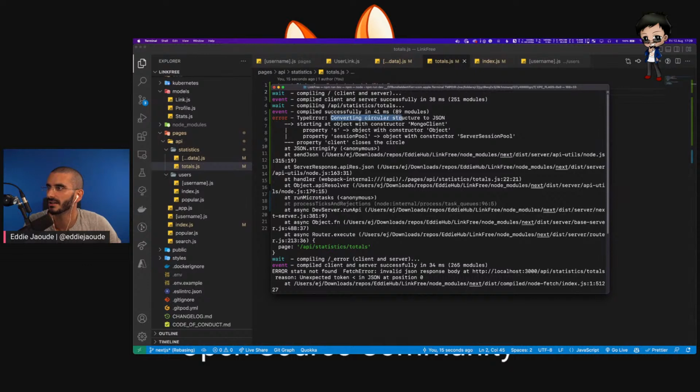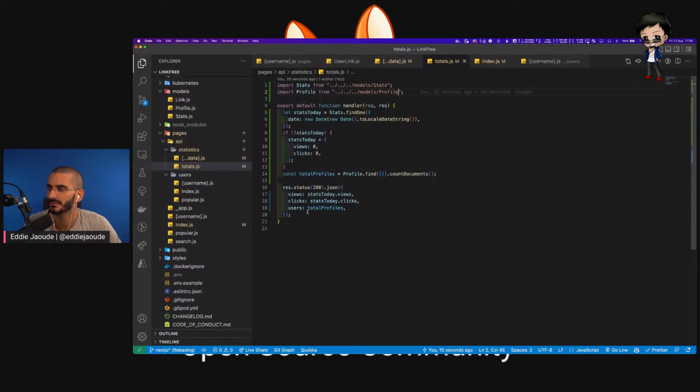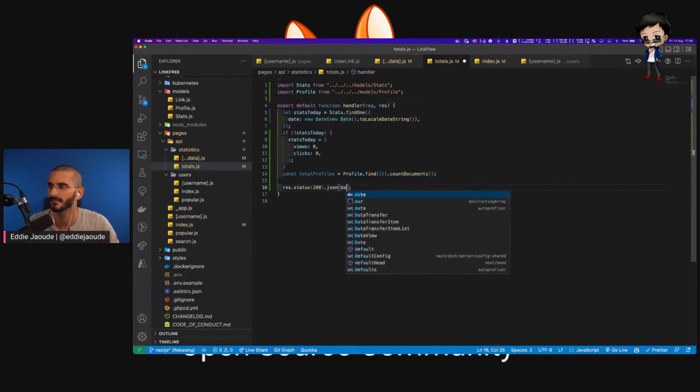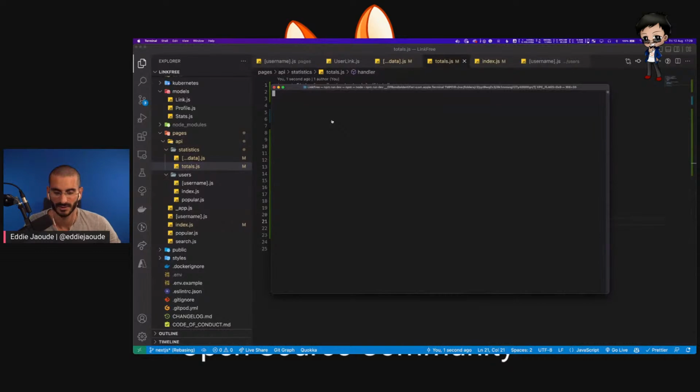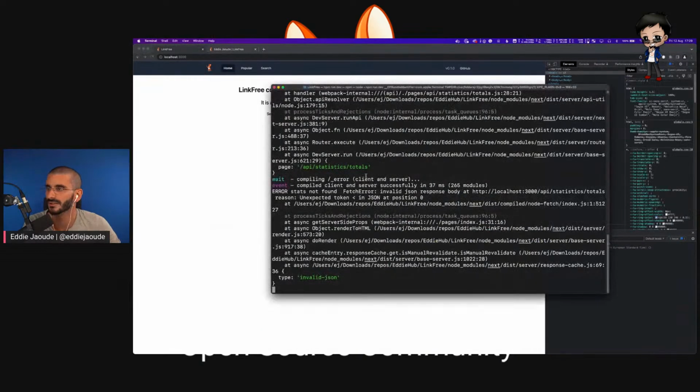Converting circular structure to JSON, really? On the API, why does it not like that? Let's see what we've got here. I suppose what we can do is, rather than create the object there, we could create an object up here, const data equals, and then maybe we can console log data and see what is going on. Debugging is real, people. Debugging is real.